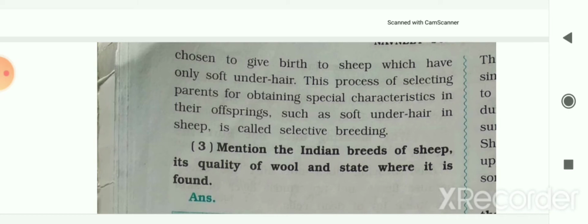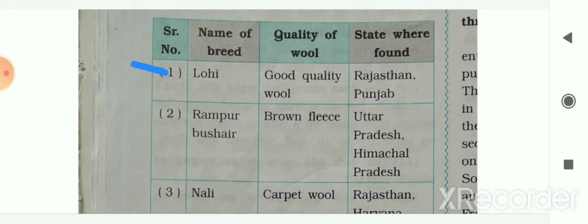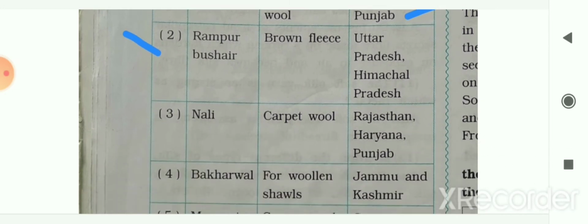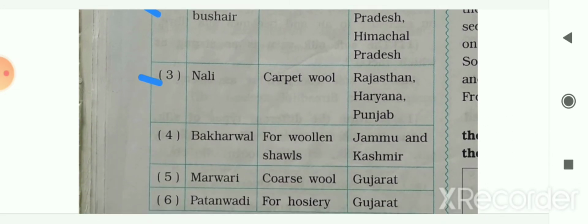The third question is, mention the Indian breeds of sheep, the quality of their wool and the state where each is found. The first breed is Lohi. It gives good quality wool and is mainly found in Rajasthan and Punjab. The next is Rampur Bushair. It gives brown fleece, or brown fur, and is mainly found in Uttar Pradesh and Himachal Pradesh. The next is Nali. It gives carpet wool, from which we make carpets, and is mainly found in Rajasthan, Haryana and Punjab.